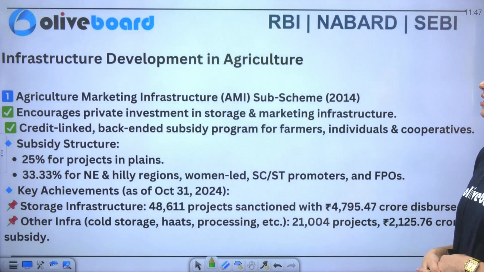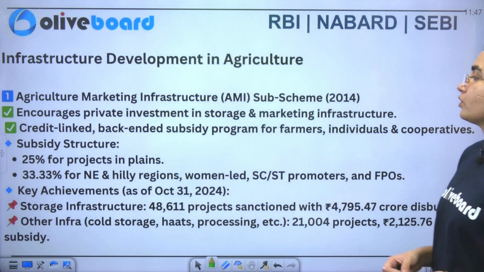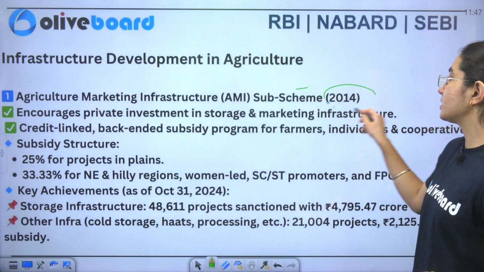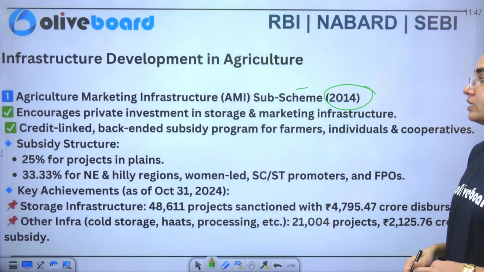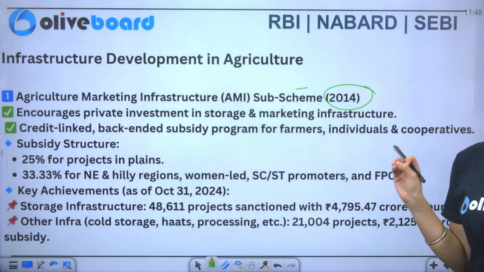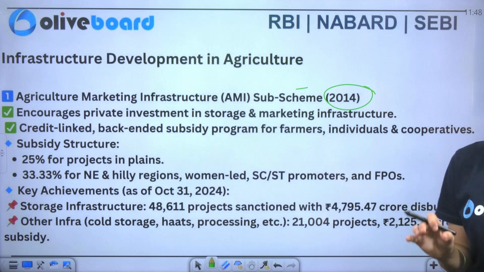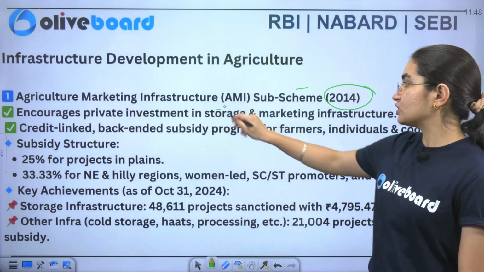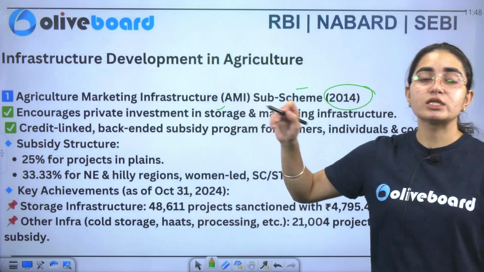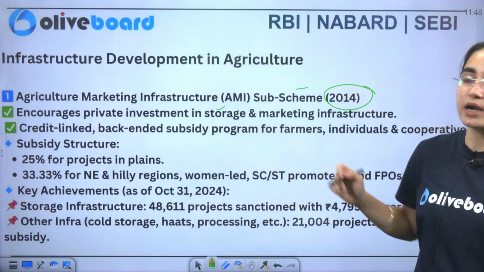Now we'll see what the infrastructural development agriculture activities are. So one is your agriculture marketing infrastructure sub scheme that was taken in the year 2014. The sole purpose of this particular scheme is to enhance, or I would say to attract, private investment in the post harvest activities, which includes specifically storage as well as your marketing activities.